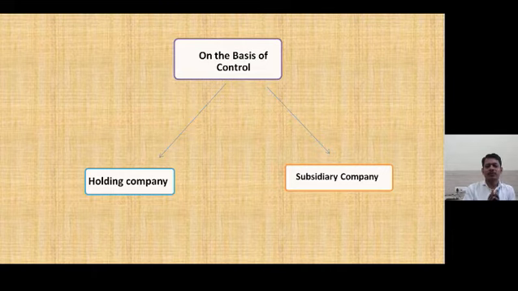So Tata Sons holds more than 51% shares of Tata Motors Limited, TCS (Tata Consultancy Services), or Tata Steel. So Tata Sons is the holding company, and Tata Motors, Tata Steel, and TCS, Tata Consultancy Services, these are the subsidiaries of Tata Sons.